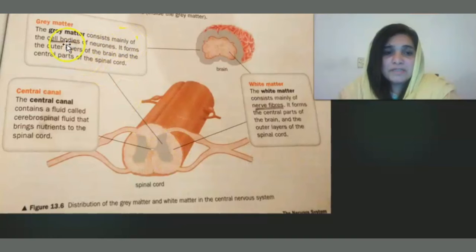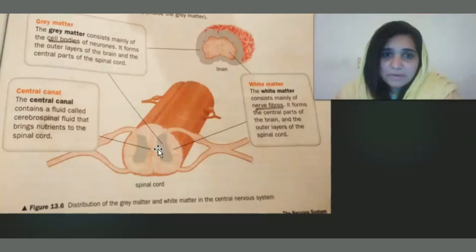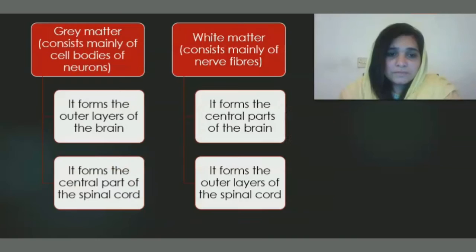The gray matter consists mainly of cell bodies of neurons. I have explained this in detail in the next slide. You should remember here the parts of the brain and the spinal cord indicating the location of gray matter and the white matter. So in case of the brain, white matter is present in the center, while in case of the spinal cord, white matter is present on the outer side.